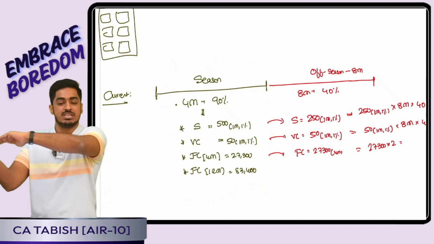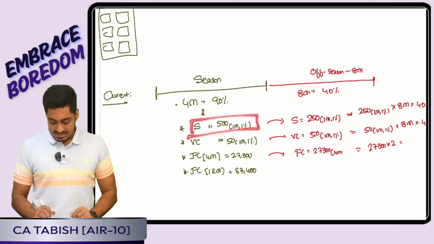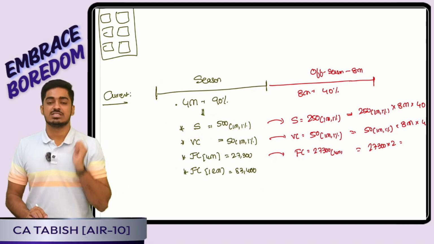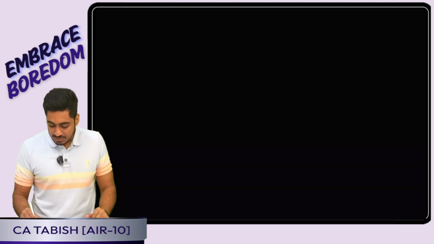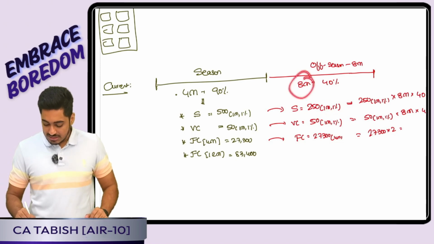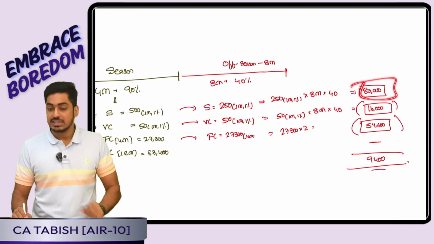Now for off season, my sales for 1 month at 1% capacity is 500 in the normal time. During off season, the question told me that I will be charging 50% only. That means it is going to be 250 for 1 month at 1%. I want it for 8 months at 40%. So 250 into 8 into 40, I will arrive at the additional sale.